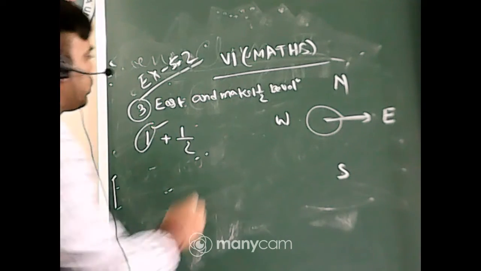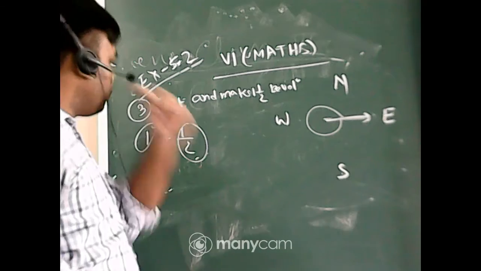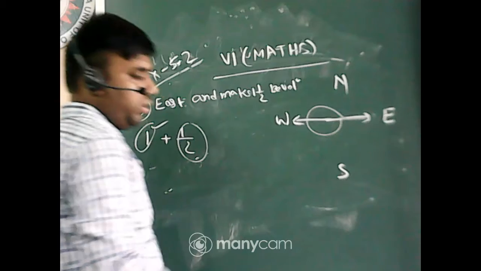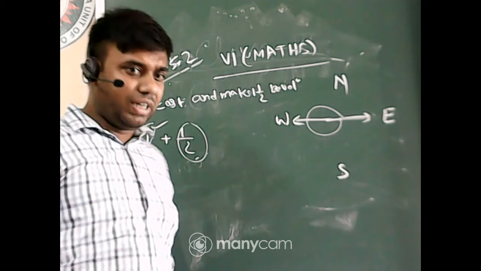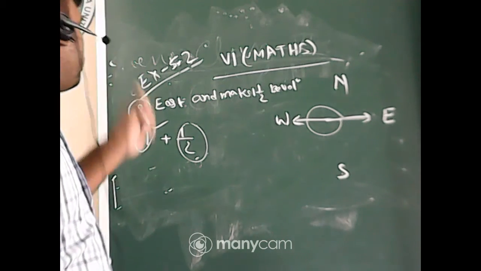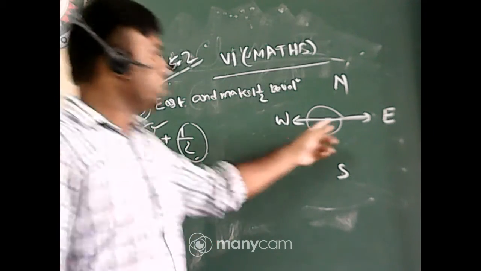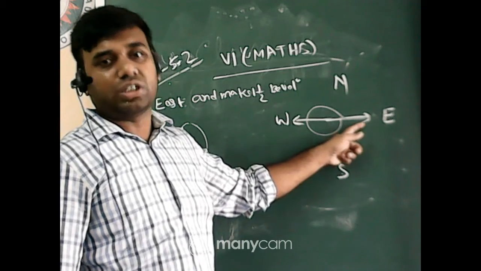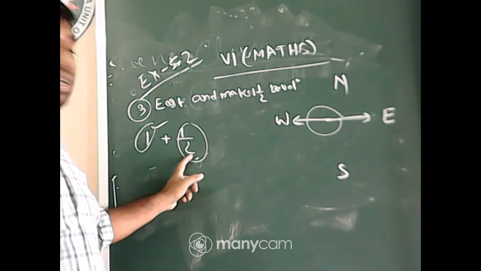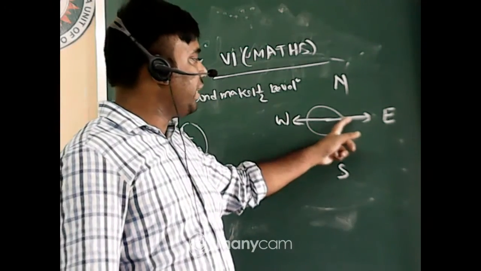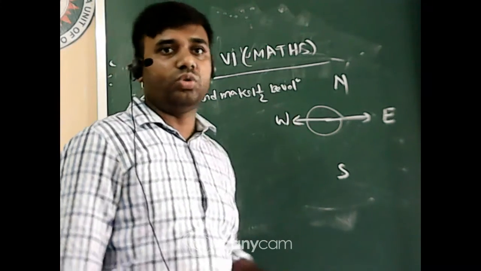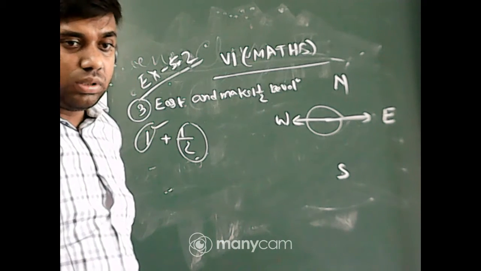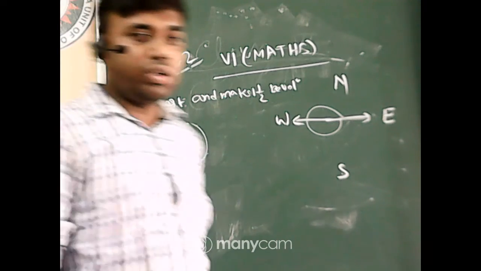Next, 1 by 2 revolution means 180 degrees, so it will be facing west. Got it everyone? So 1 plus 1 by 2 means 1 full revolution, so it reaches east again. Another 1 by 2 revolution is left, so from east you move to the west. That direction will be at the west. Got it everyone?